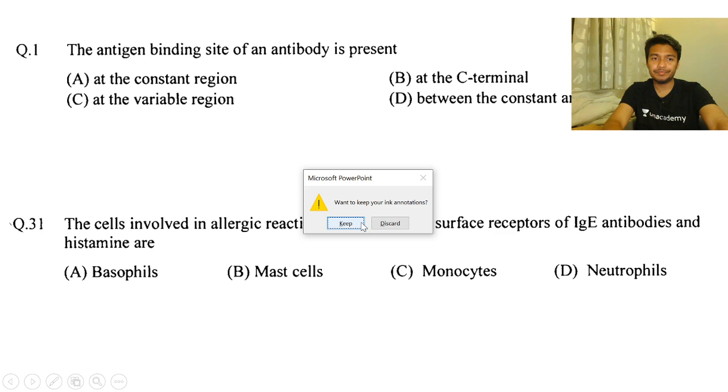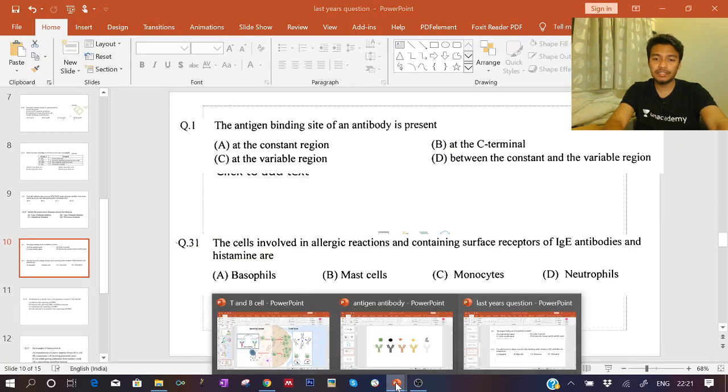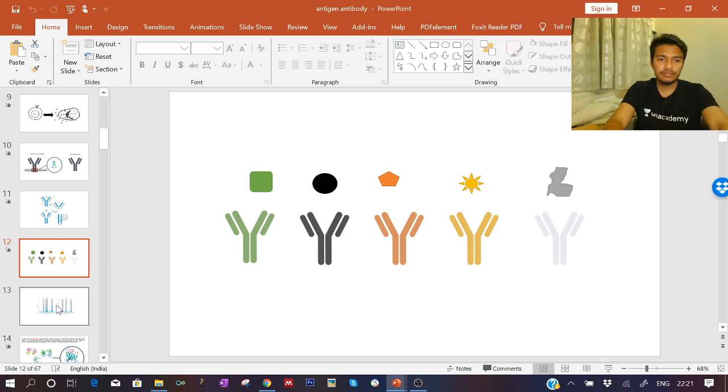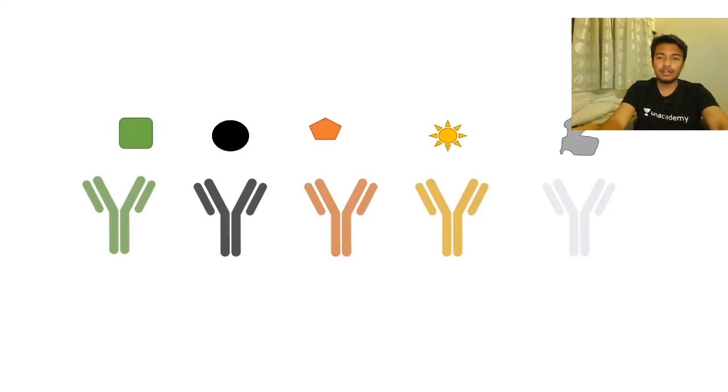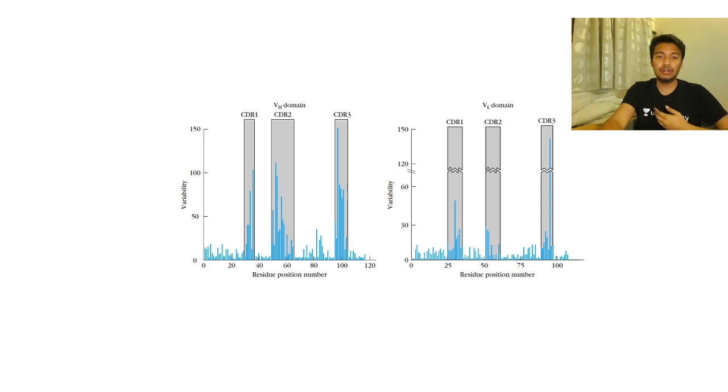So yeah, let's get back to our concept. Fine. So when people looked at the fact that there are so many different antigen types and so many different antibodies against them, if we talk about the whole protein structure, which part is the most variable region? And it turns out that inside the heavy chain and the light chain, in the variable region, there are small portions such as loops which are highly polymorphic or highly variable in terms of sequence features.